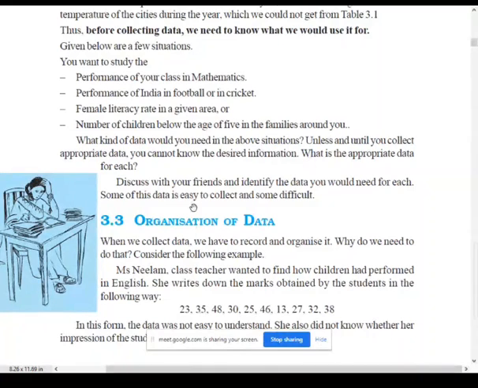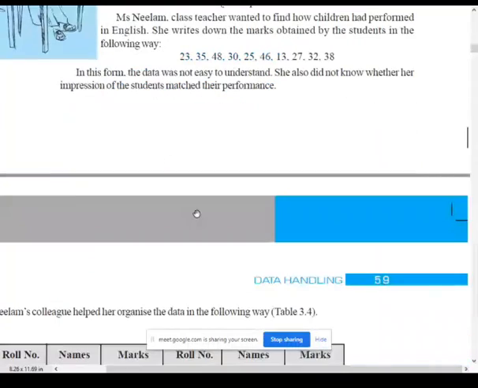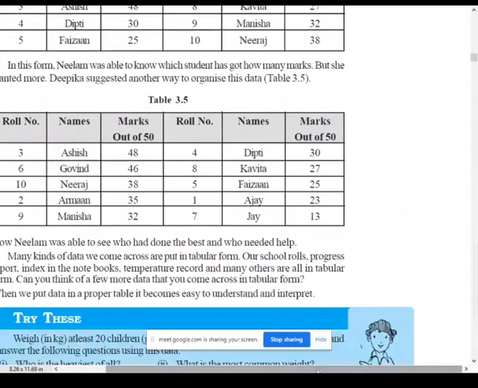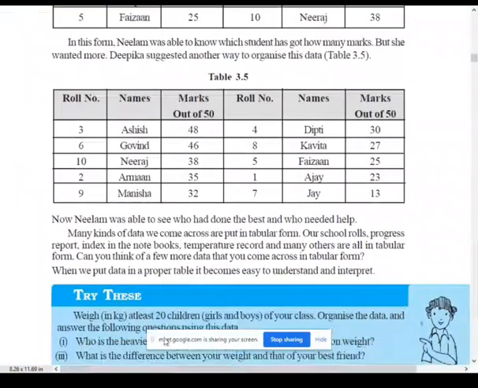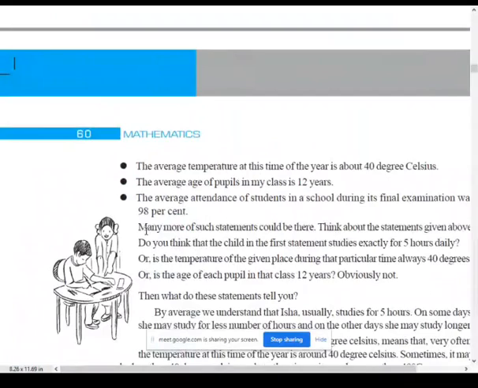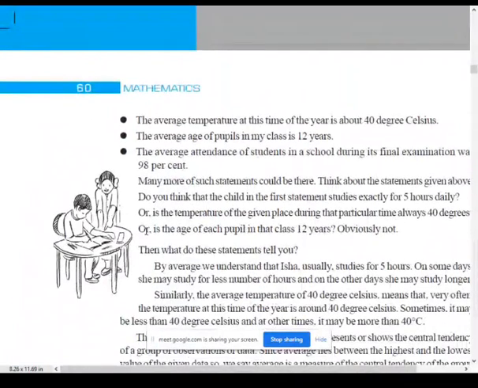After organizing the data, next you have to represent it. Representative values means that data needs to be represented in the form of pictograph or bar graphs.